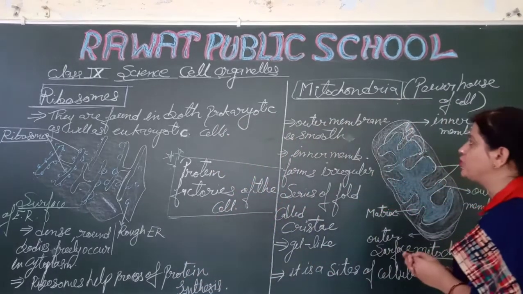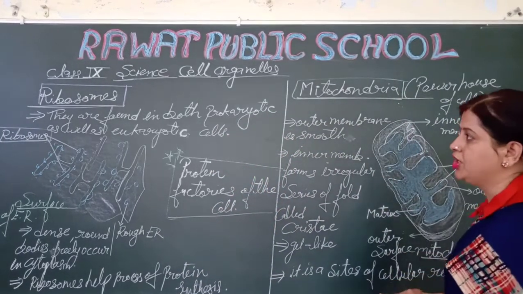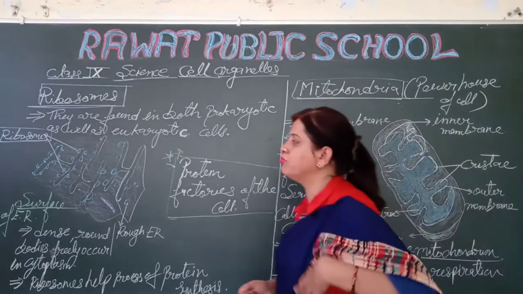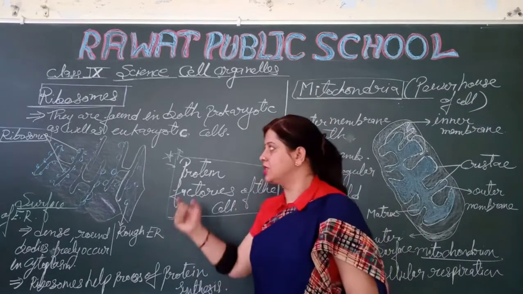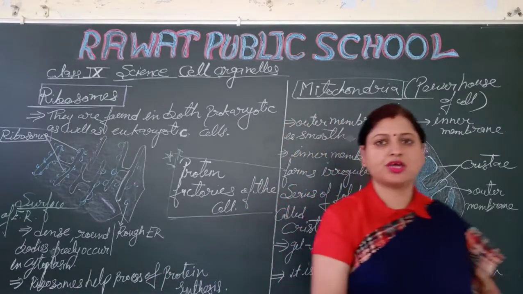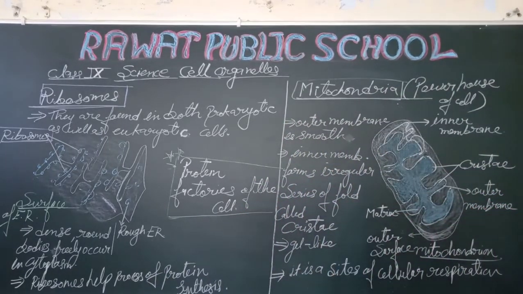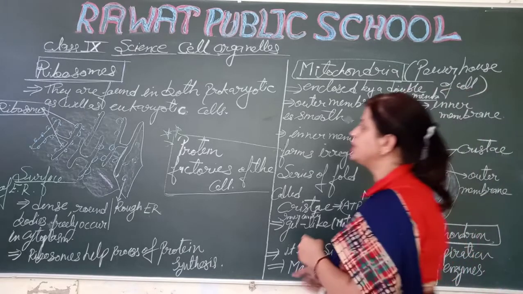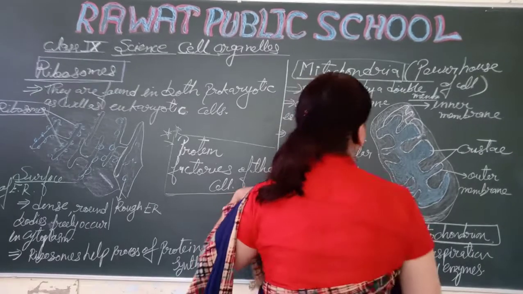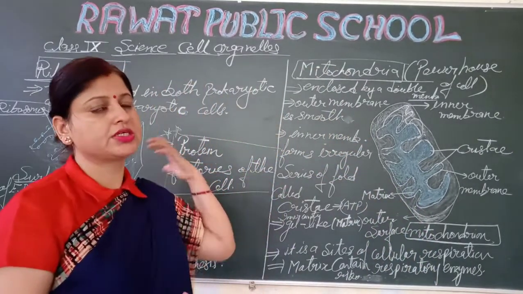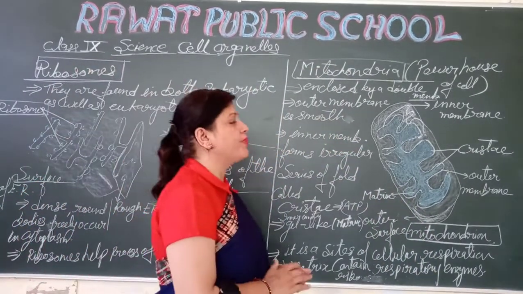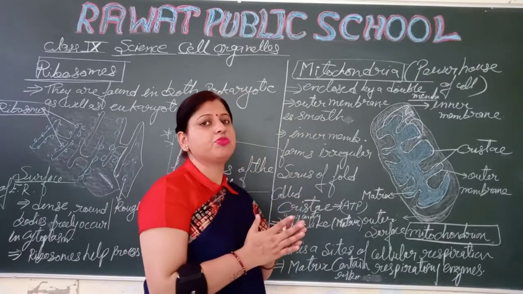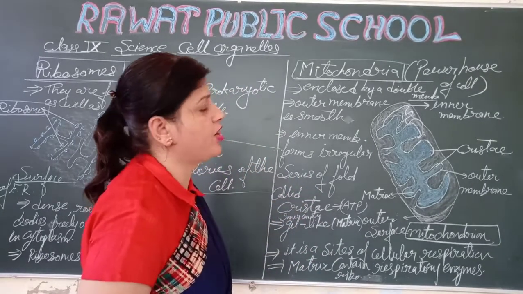Next is the very important mitochondria. First, everyone note down the ribosome. Next is mitochondria. So, students, the next cell organelle is mitochondria. What is the name of this next cell organelle? Mitochondria, and another name of this cell organelle is the powerhouse of the cell.